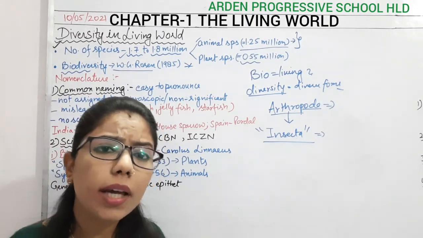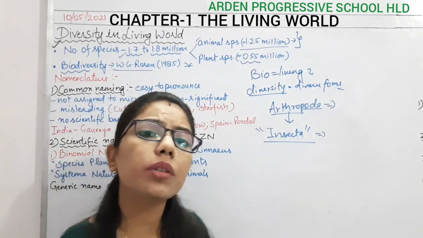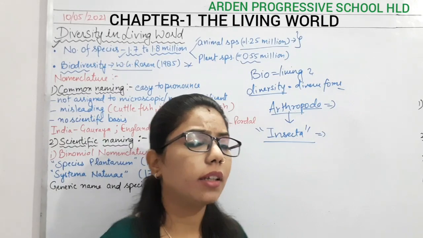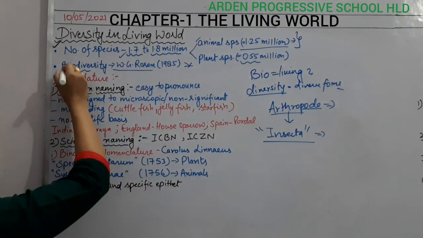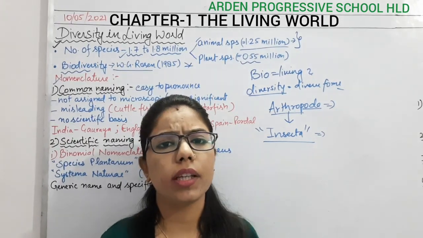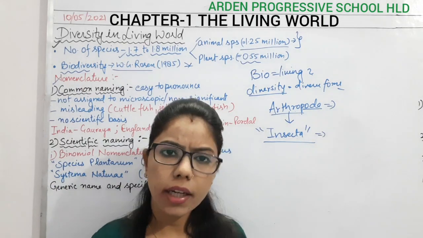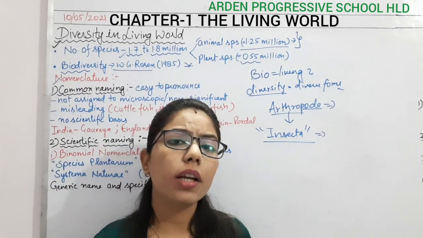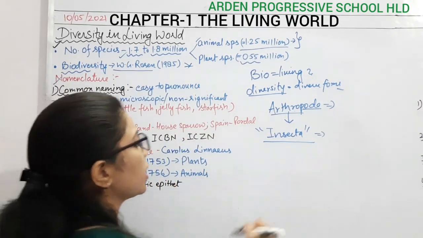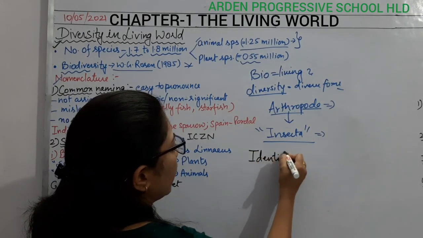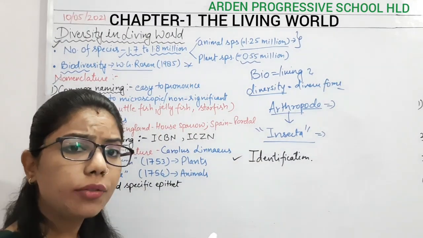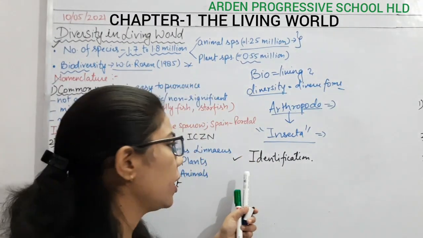So what is the requirement? There is a requirement of how we are going to study and how we will classify them. So here we have done this with the help of naming, okay, nomenclature. First of all, if you are seeing an organism which you don't know, you don't know anything about that organism, and it's not identified, the first step will be the identification, whether you know about that species, yes or no, or what the different characteristics are on the basis of which you can identify.